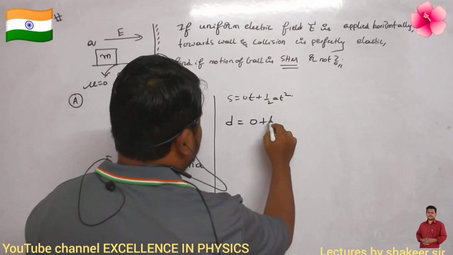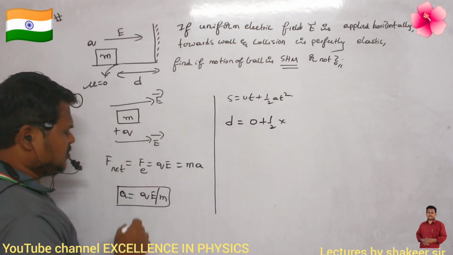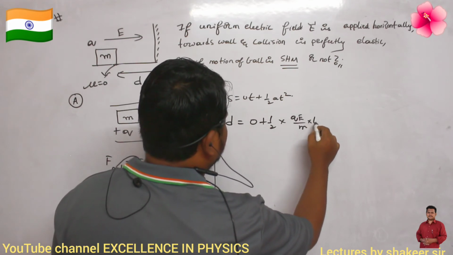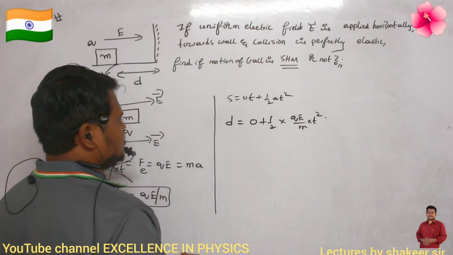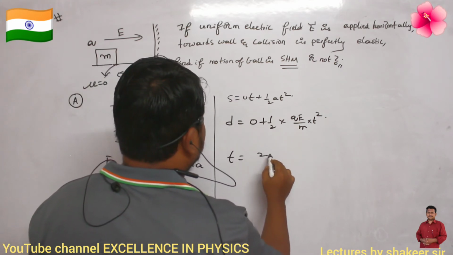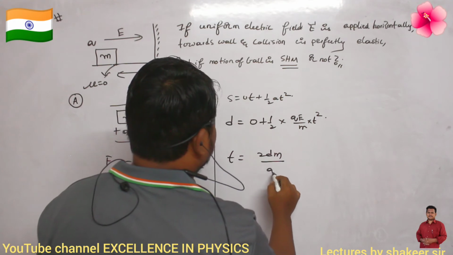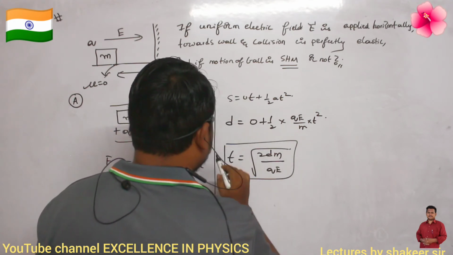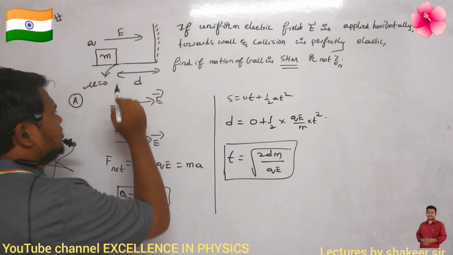Plus half, acceleration is qE divided by m, multiplied by t square. So the time taken is equal to the square root of 2dm divided by qE. This is the time taken by the body to travel from here to here.